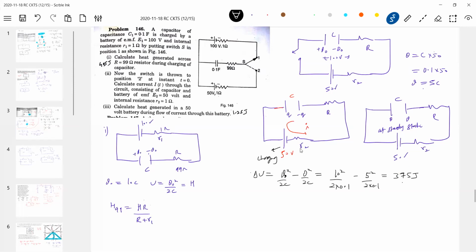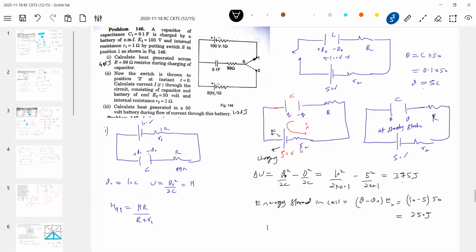Where has all this gone? So what is the energy stored in the cell? The difference in charge, Q0 minus Q, into 50 volt. If you want, you can write E as the symbol. So 10 minus 5 into 50. So this will be 250 joules stored. Okay, clear this. How much remains? 125. That 125 will be shared by the capital R and the small r.